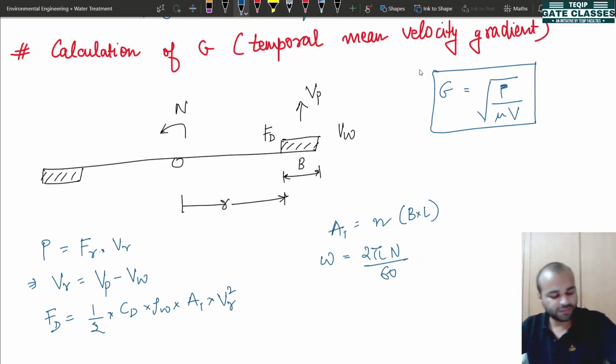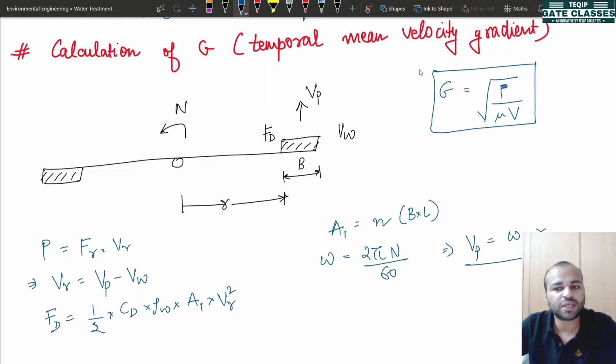Now this angular velocity value will be useful to further calculate the velocity of pedals. How do we convert the angular velocity into linear velocity? We can calculate it by multiplying the angular velocity by the radius.